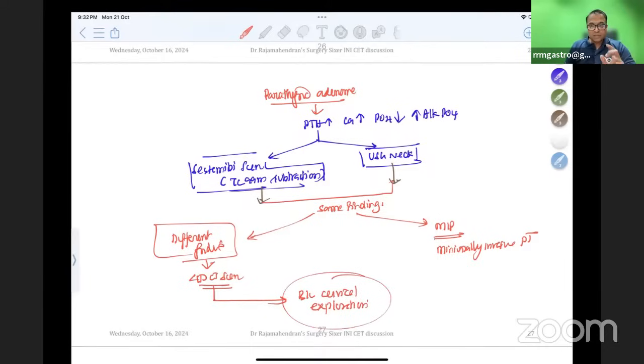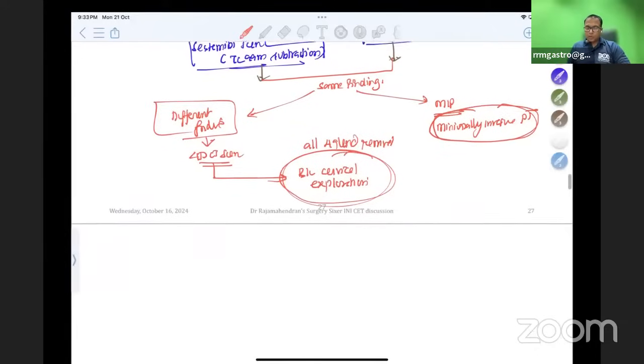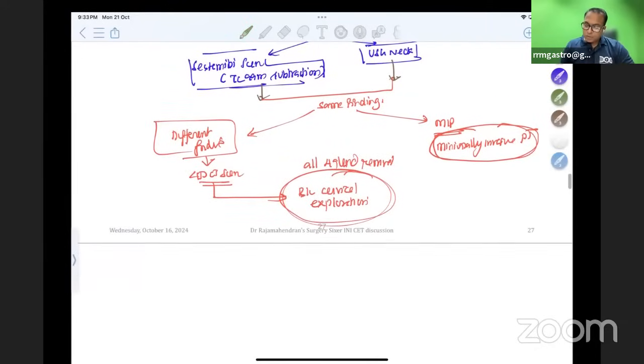So there are 2 surgeries done. Single gland enlarged means minimally invasive parathyroidectomy. If bilateral glands are enlarged, we have to go for removal of all 4 glands. So this is very important. This is very important. You should not forget. In this concept, after doing the minimally invasive parathyroidectomy of the involved parathyroid, I should do the Miami criteria.